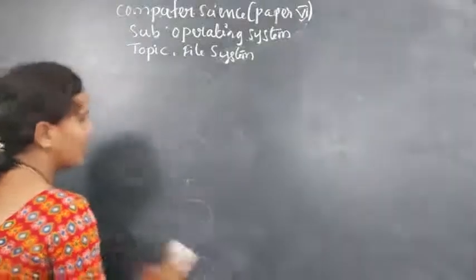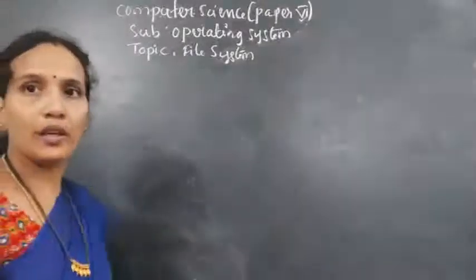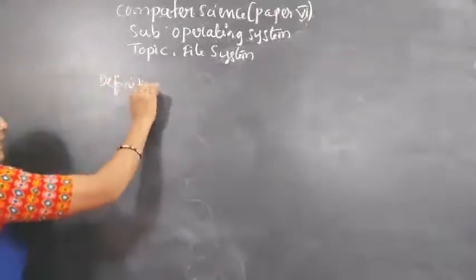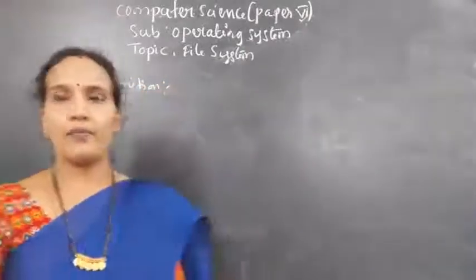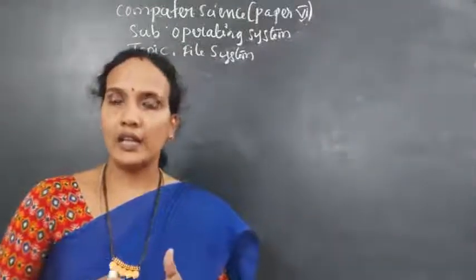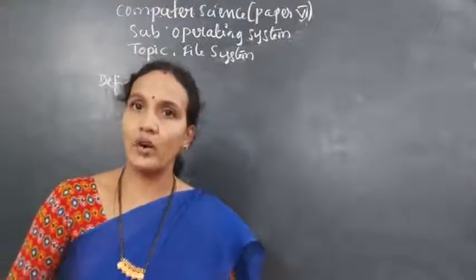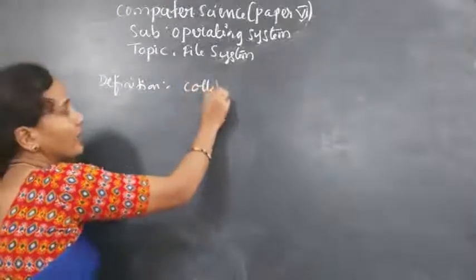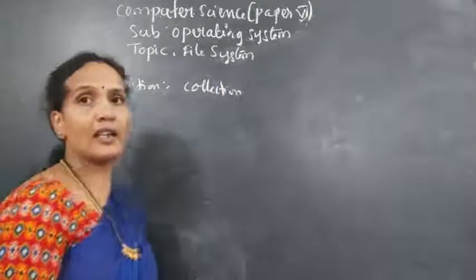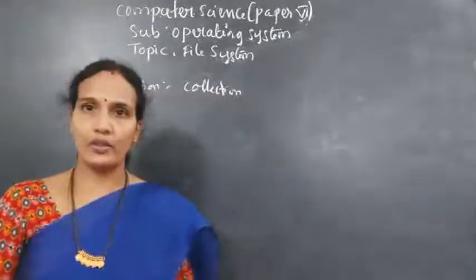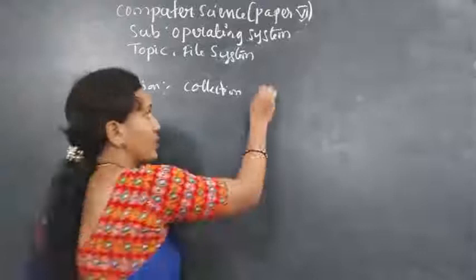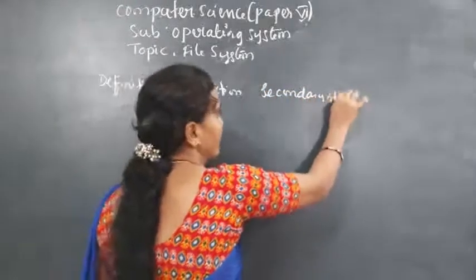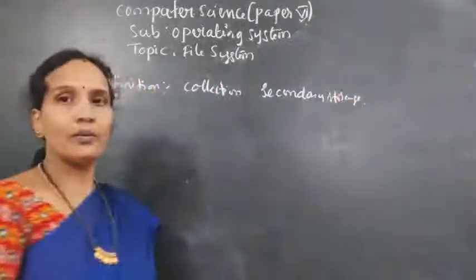Now, coming to the definition of a file. File definition. A file is a collection of related information, and that information is stored on a secondary storage device.